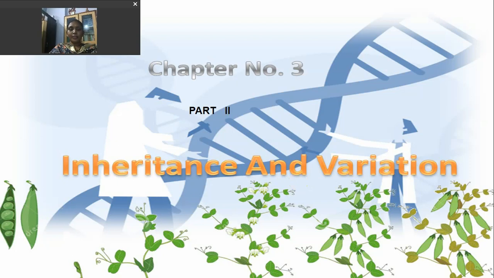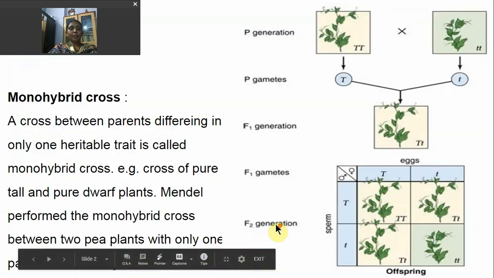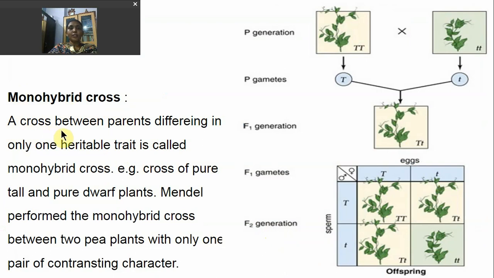Hello students, today we will learn the new topic of this chapter, inheritance and variation, and the topic is monohybrid cross. What is meant by monohybrid cross? A cross between parents differing in only one heritable trait is called a monohybrid cross. For example, a cross of a pure tall plant with a pure dwarf plant is known as a monohybrid cross.